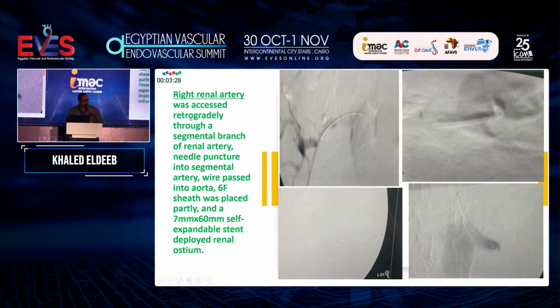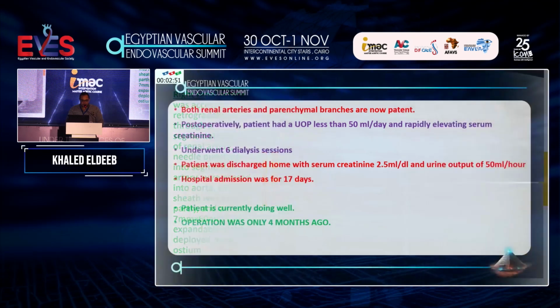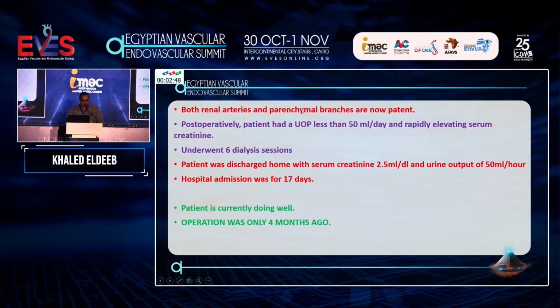We couldn't access the right renal artery antegradely, so we exposed the right renal artery up to its segmental branches and made a puncture into one of the segmental arteries, and we passed a wire retrogradely into the aorta. And this is the photo. This is the renal artery. This is one of the segmental branches, and we passed the wire into the native aorta as we couldn't pass antegrade. And we placed a 7 millimeter, 60 millimeter self-expandable stent into the renal ostia. Both renal arteries and parenchymal branches are now patent.